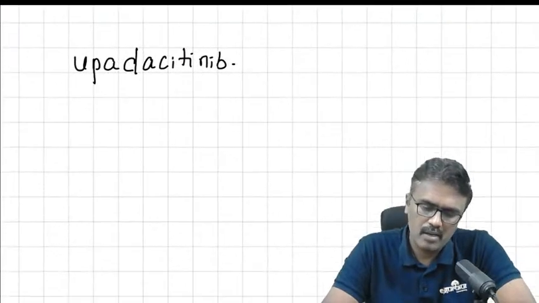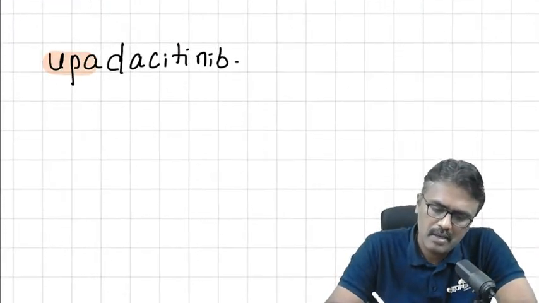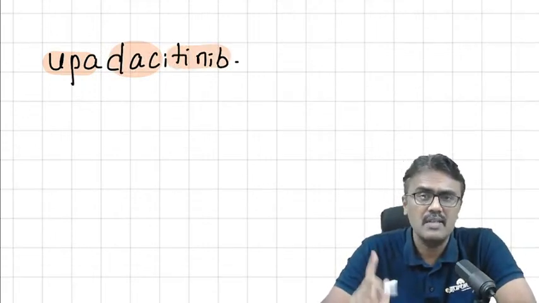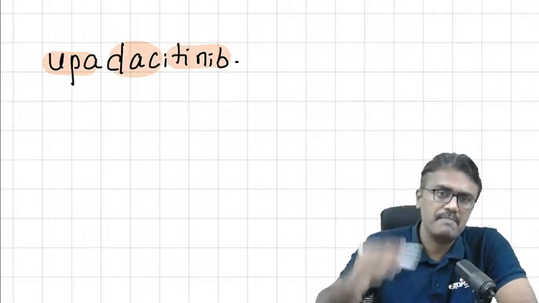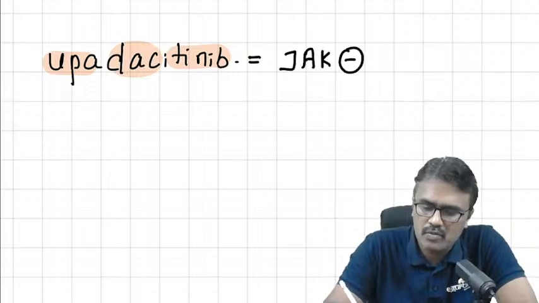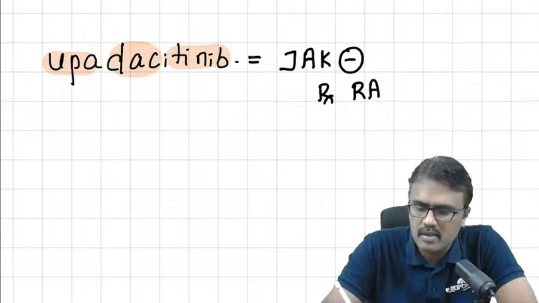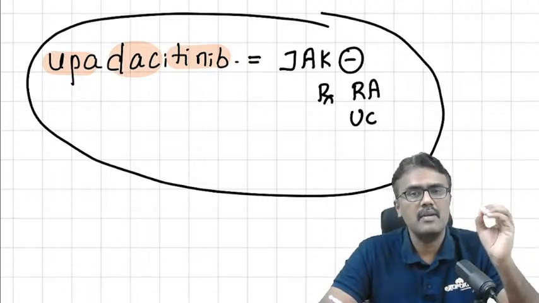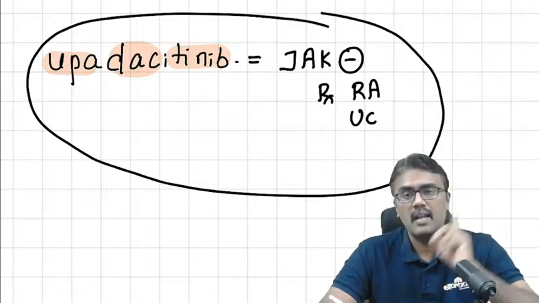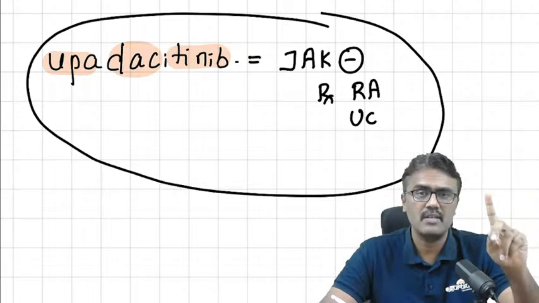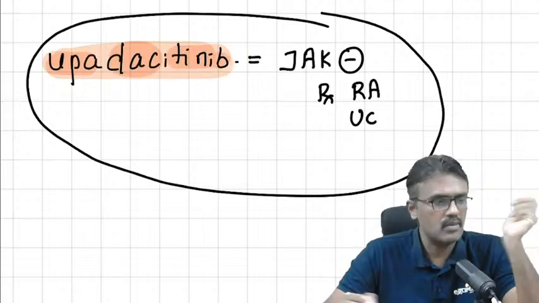Now please remember one important drug, upadacitinib, or you can write it as UPA-dacitinib. This is not being asked till today in the exams. So if NEET PG is approaching, this is a JAK inhibitor which is used for treating rheumatoid arthritis as well as ulcerative colitis. This is not asked. So any new drug coming to rheumatoid arthritis, the examiner will ask. Last exam also they had asked tocilizumab, an interleukin 6 antagonist. Sarilumab was asked, an interleukin 6 antagonist. Tofacitinib is asked, baricitinib is asked. What is left out? This one. Please note this down.